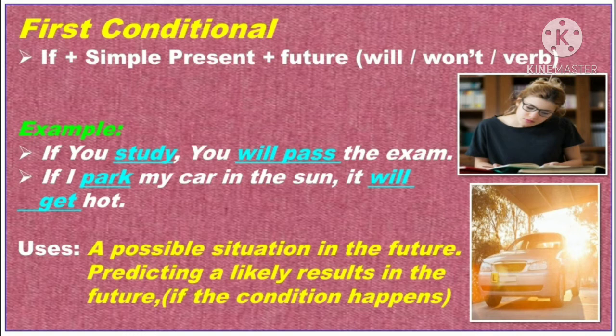The first conditional is the possible conditional. It is used to talk about possible future events and their likely results. And the formula of the first conditional is if plus simple present in the conditional clause, and in the main clause we will have future tense. That may be will or won't, shall or shan't, may or may not, can or can't.